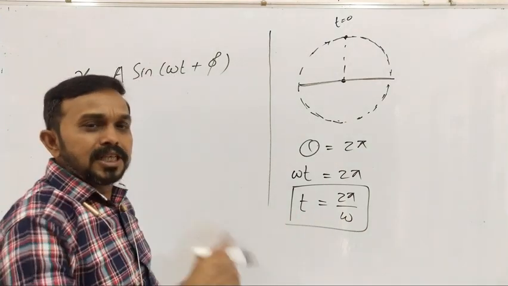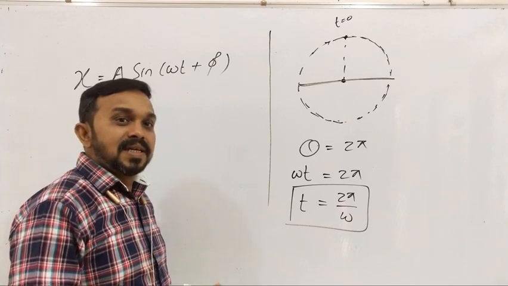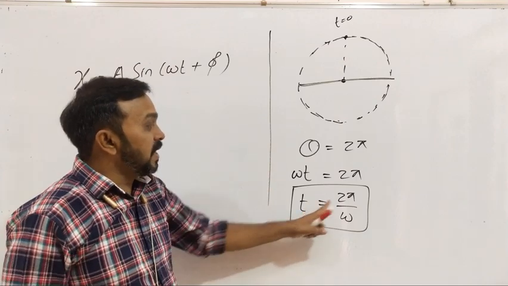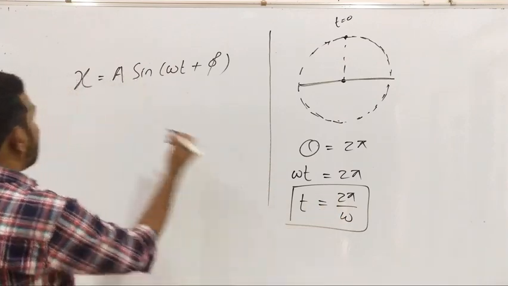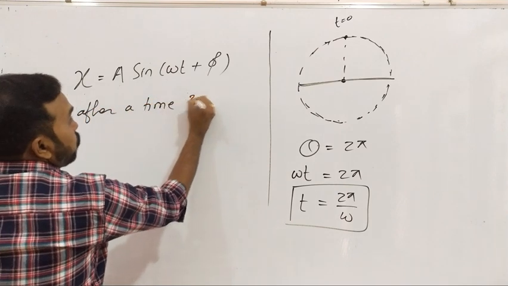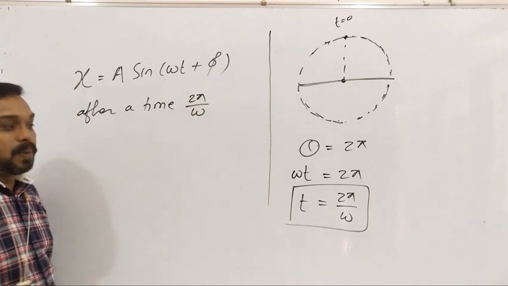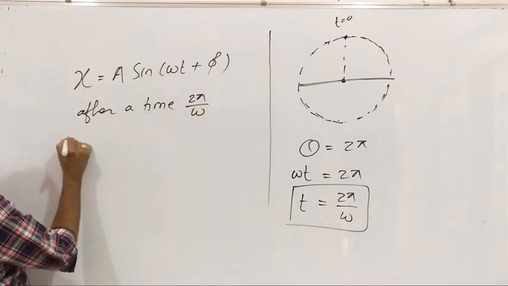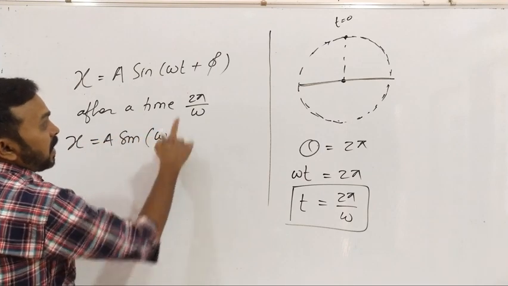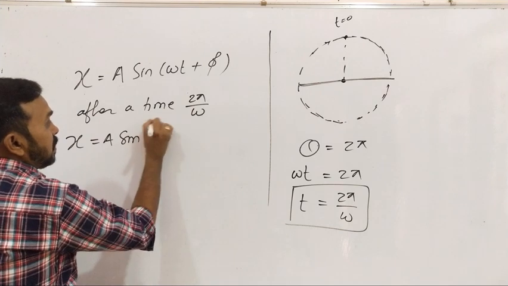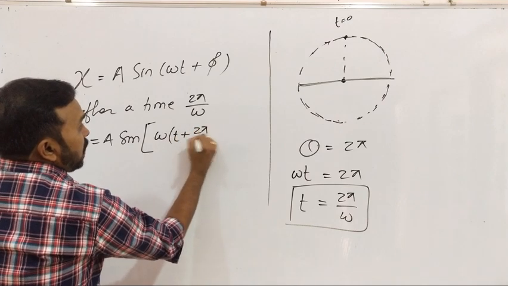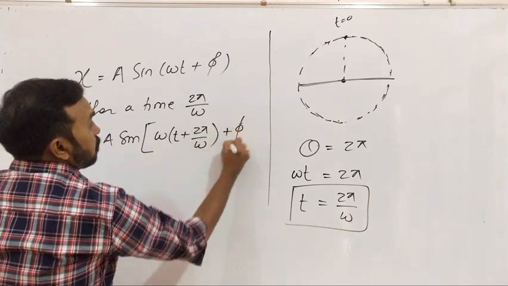Now this concept we will use here. Suppose the particle is moving, it is performing linear SHM. But let us consider the position of the particle after a time of t equal to 2 pi by omega. So if I put this value here, x equal to a sine in bracket omega, after a time means it is omega in bracket t plus 2 pi by omega plus phi, right?